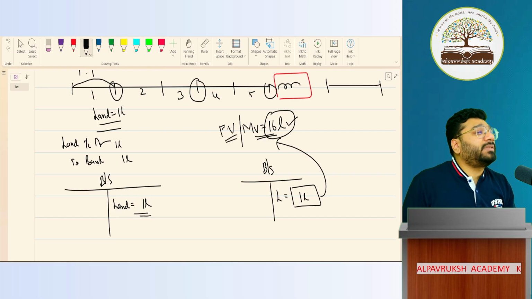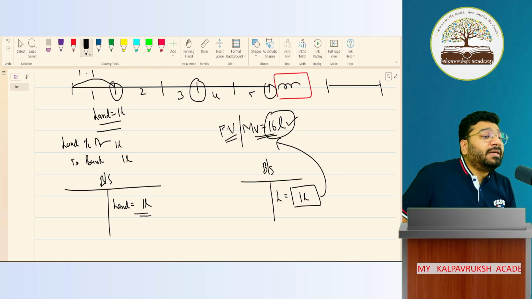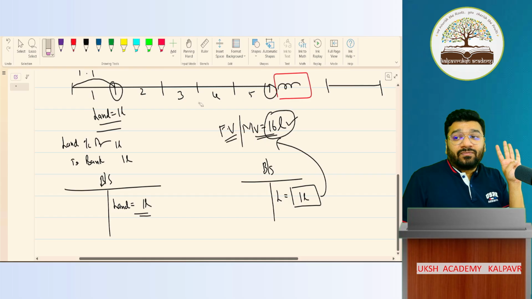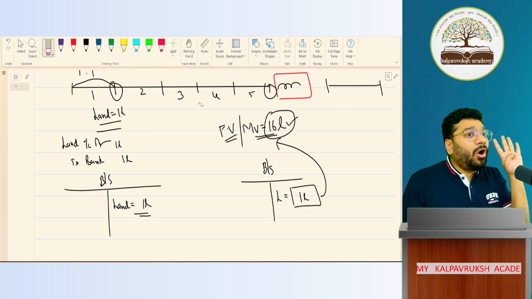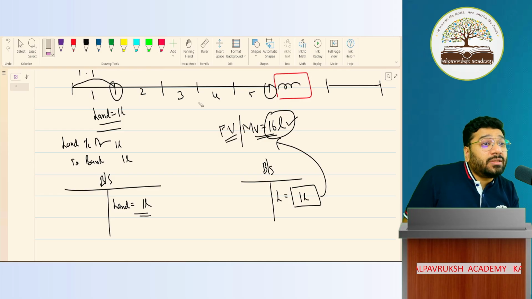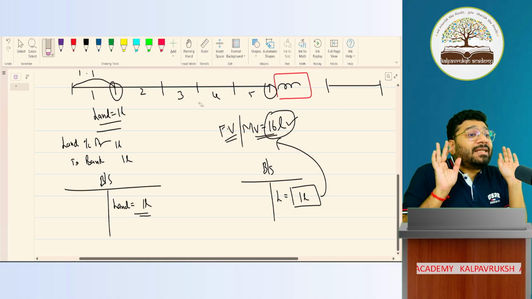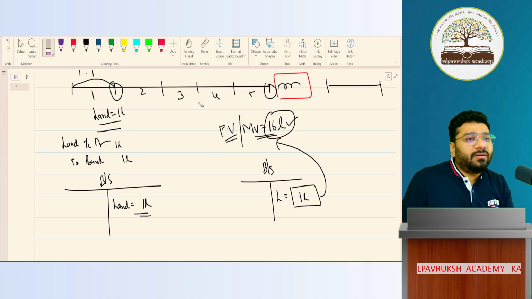But that concept is not there in your syllabus. You will not do revaluation just like that. For you to do revaluation, there should be some triggering point. What is the triggering point? Four scenarios: change in profit sharing ratio among existing partners, or admission, or retirement, or death. All these four amount to reconstitution of the partnership firm, also called dissolution of partnership only. Whenever any firm is undergoing reconstitution, you will compulsorily have to do revaluation.